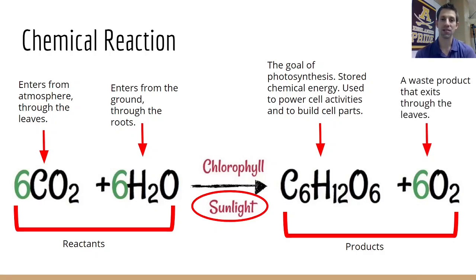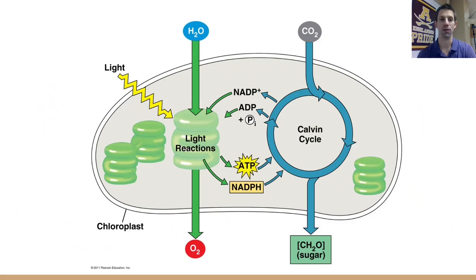The other product is oxygen, which is really a waste product. Plants and algae never really intended to make oxygen. It's kind of just an accident that they do. Certainly we are very glad that they do, because we will use oxygen in our cellular respiration, but it was never intended to be made. And it will exit the plant through the leaves, through those same stomata that the carbon dioxide came in through.